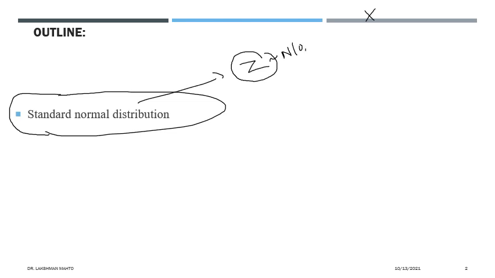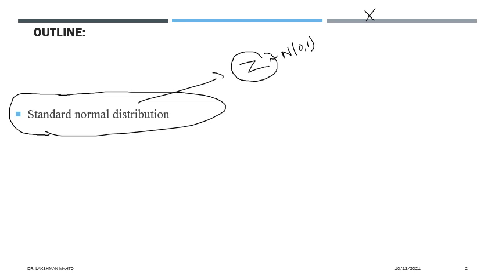It has a very nice structure: it is symmetric about the origin because the mean is 0, and hence various calculations become very simple if you express any other normal random variable as a linear transformation of the standard normal random variable.